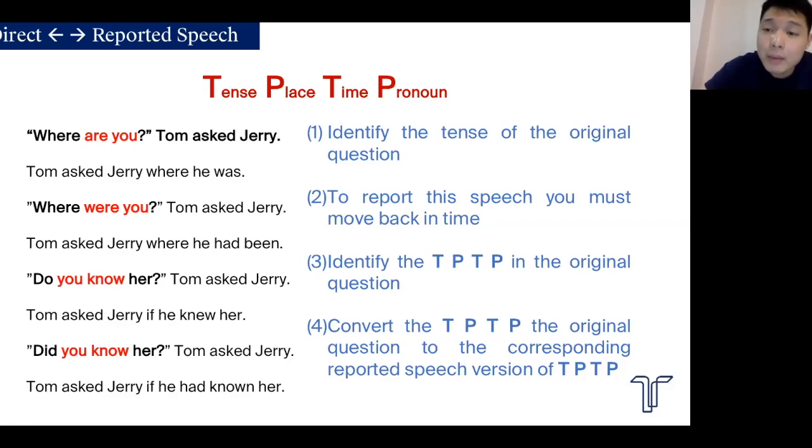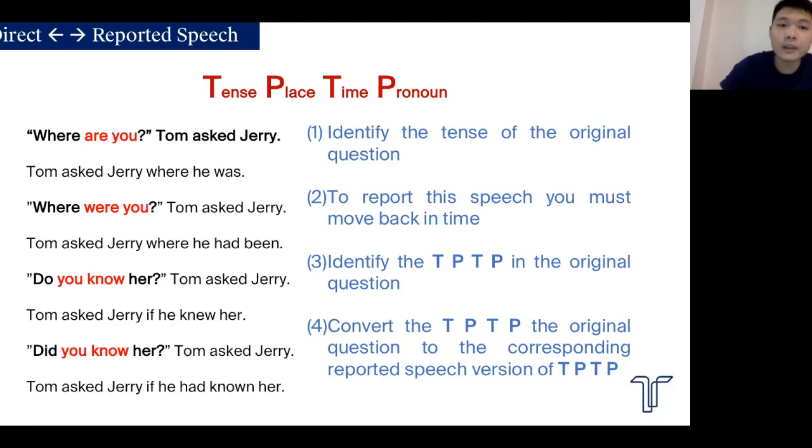Now, do and did. Did is a very commonly tested kind of reported speech question. The reason being is because a lot of schools like to confuse students, like to trick students. Students will not look at the word did. They'll look at the word know and think that know is in the present tense. So all they need to do is just change it to past tense. If you do that, you are wrong. Did here, you need to look at the word did, because did tells you that this original question is in the past tense.